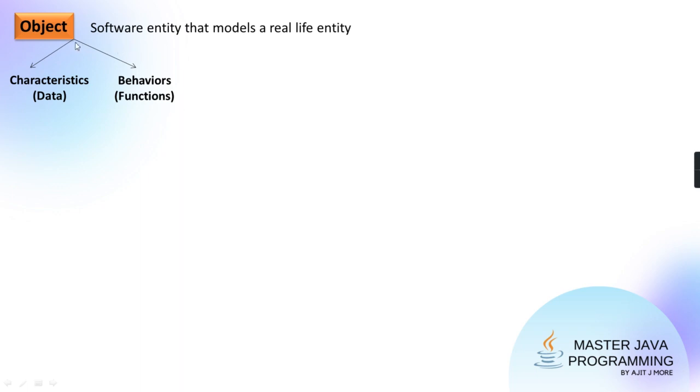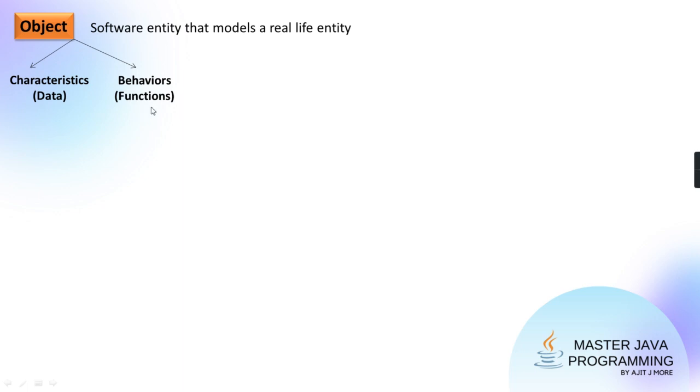Every object will have its characteristic, which in programming mapping you'll call data. It will have its own behavior, which in the programming model you'll call functions. So are these functions going to contain some logic or algorithm? Your algorithms will be implemented within these functions.